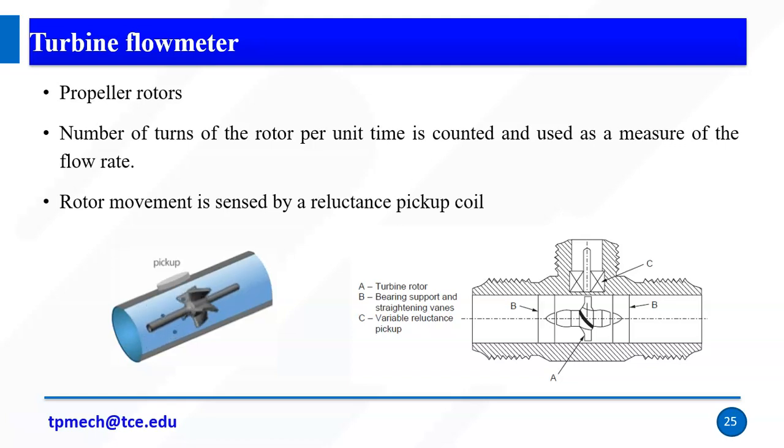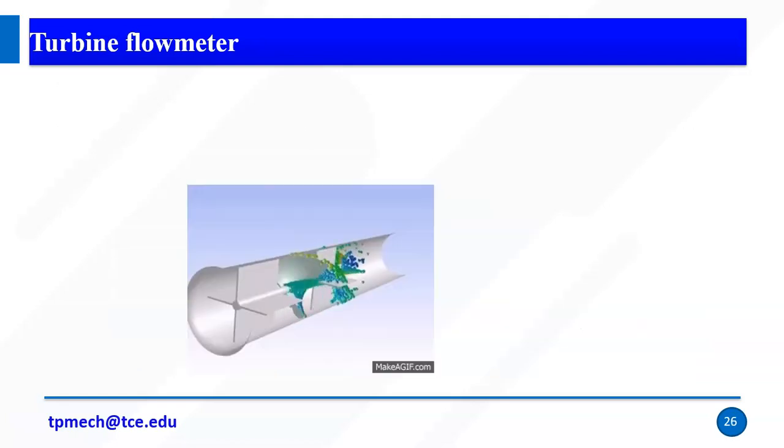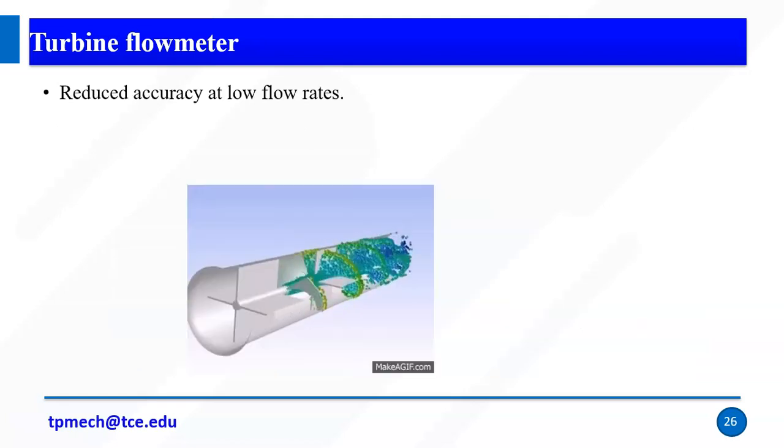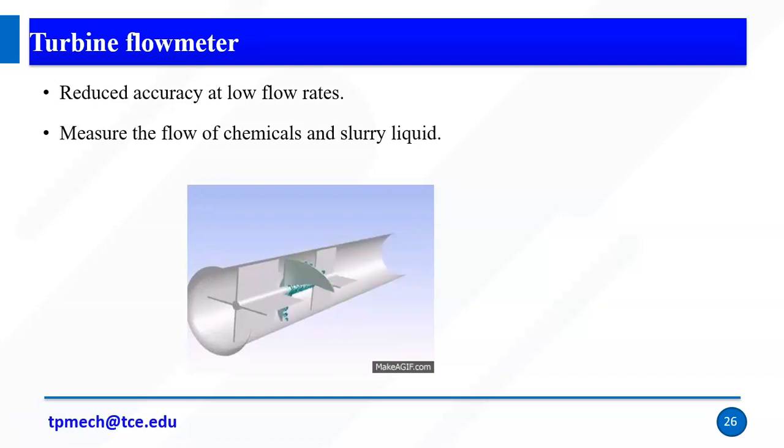Again, the fluid flow rate and the direction of the axis of rotation, the propeller rotation, may be parallel or perpendicular, right? One of the limitations is that it reduces accuracy at low flow rates. So if the turbine's flow rate is very low, it will start rotating very slowly. Then if you look at the counter, I will have problems. So it will reduce the accuracy at low flow rate. It can measure the flow of chemicals and slurry liquids. This is one of the advantages, right?